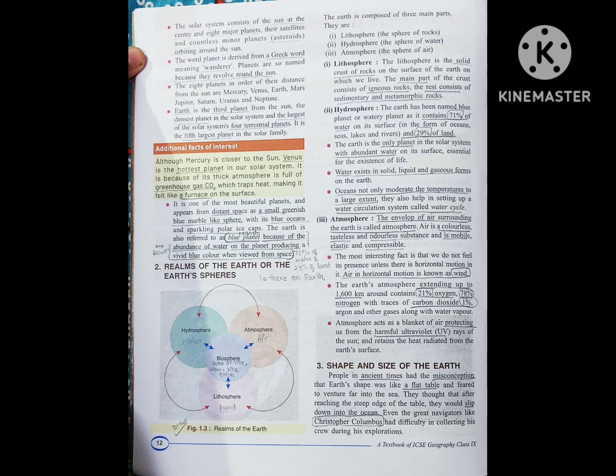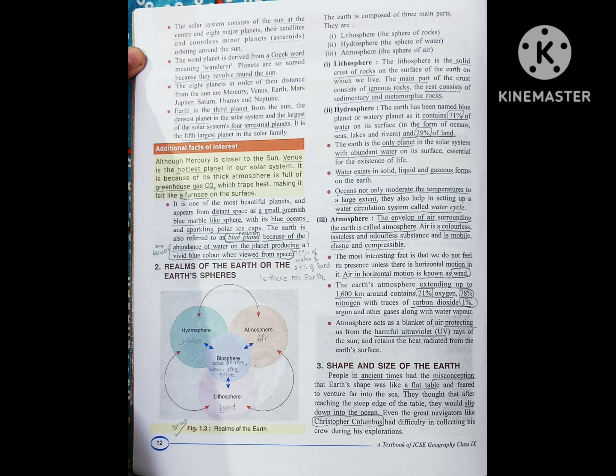The third realm is atmosphere. About atmosphere, we all know that it is the envelope of air that surrounds the Earth, and it is colorless, odorless and tasteless. And the most interesting fact about it is that we do not feel it until there is a horizontal motion in it, and the horizontal motion in the air is known as wind, and the gentle horizontal motion is known as breeze.